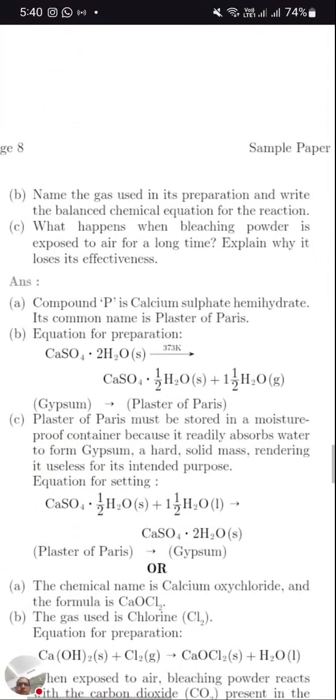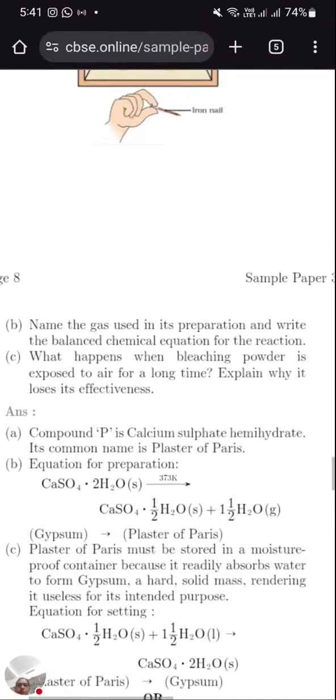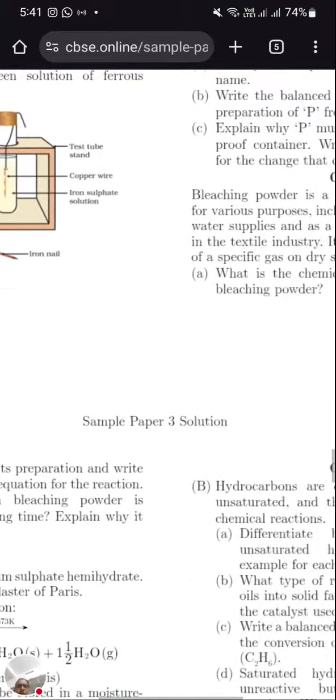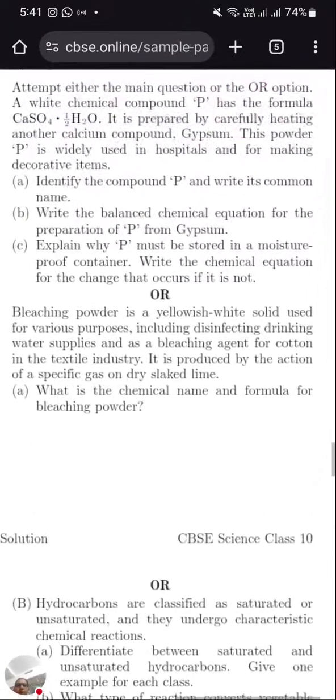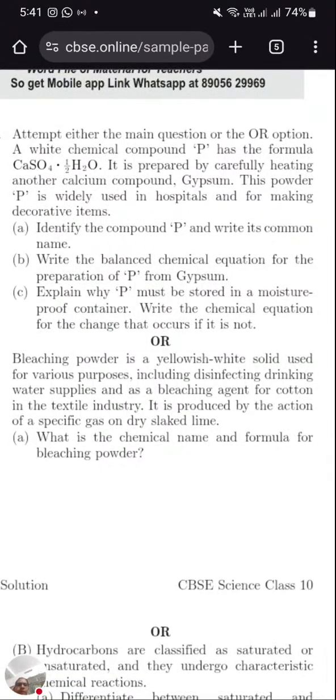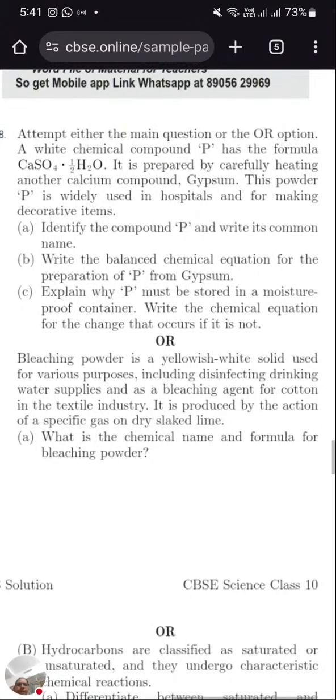Okay, the next one is related to plaster of Paris. Name the gas used. Okay, where is the question? Okay, here the question is: attempt either the main question or the option. A white chemical compound P has the formula CaSO4 dot half H2O. So most probably everyone is ready.